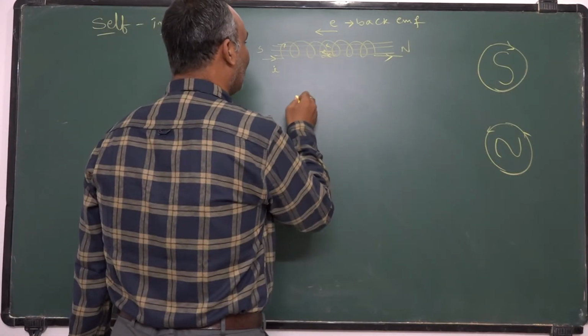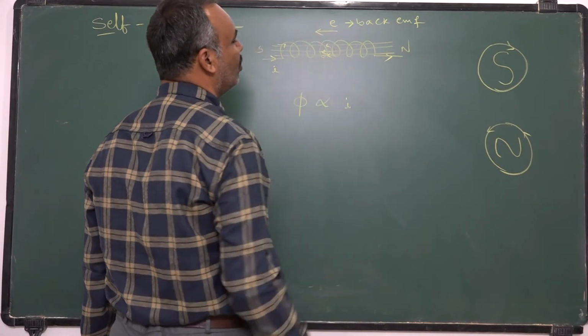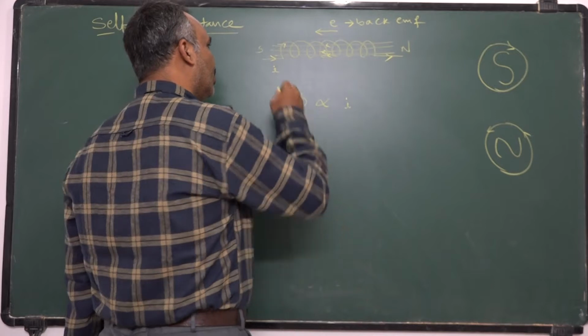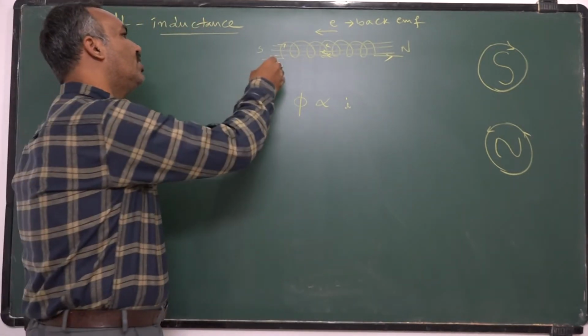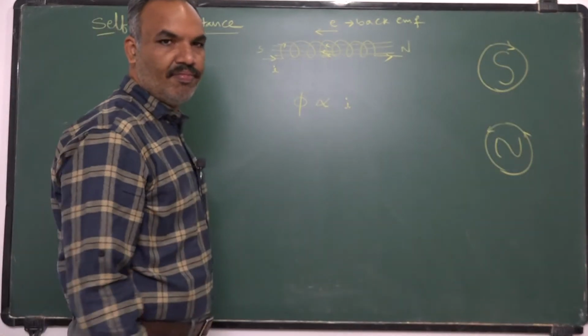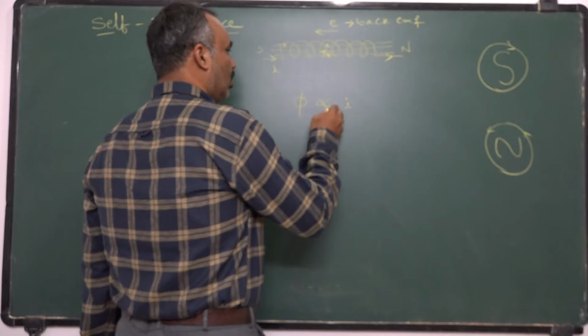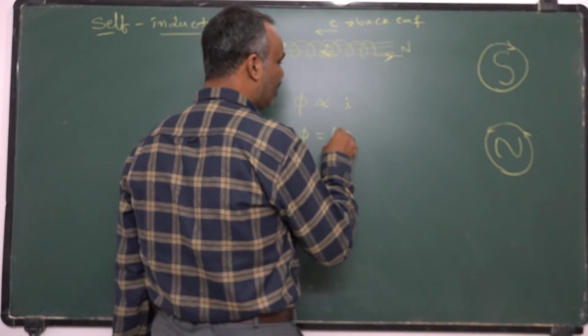So the flux linked with the coil is increasing with respect to the strength of current. The current is taking a little time to grow its value against the resistance of the conductor. If you want to remove the proportionality, you need to keep some constant here.